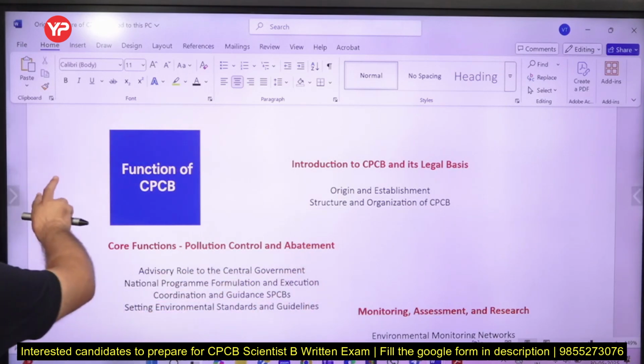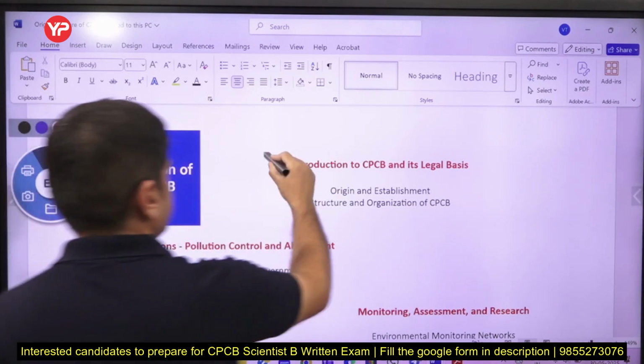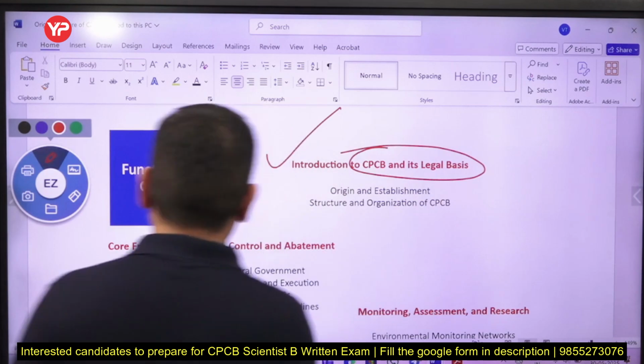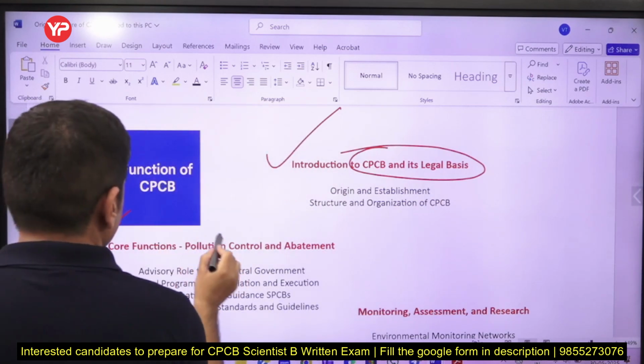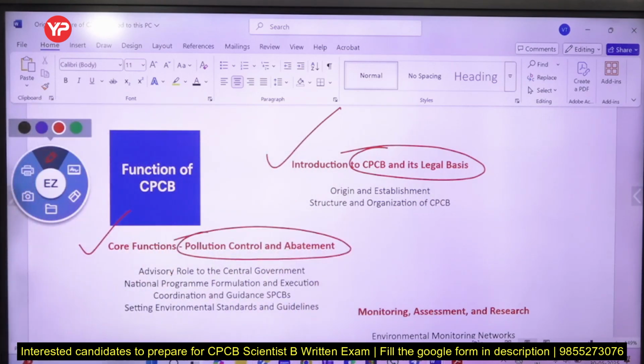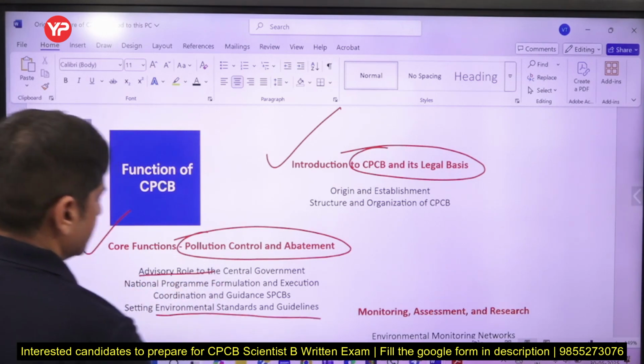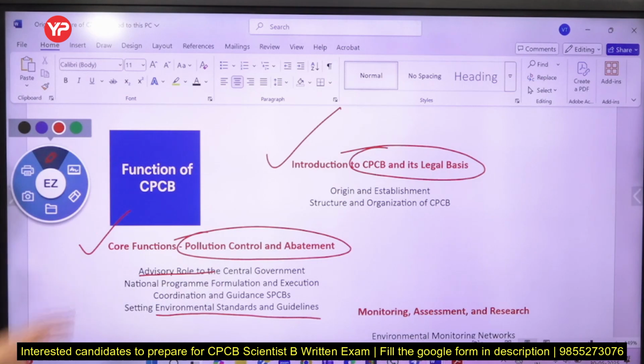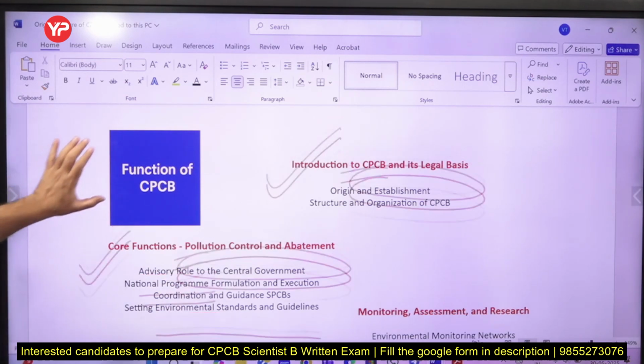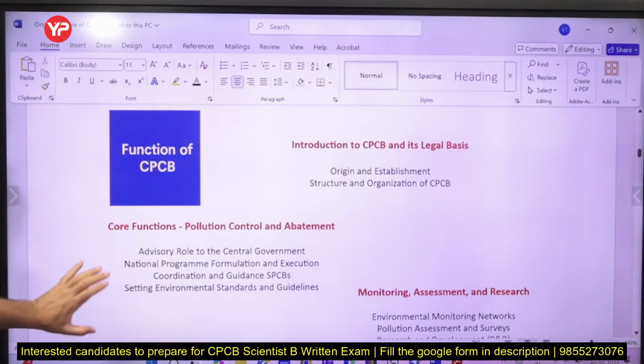My today's lecture is going to cover these two topics: introduction to CPCB and legal basis, and core functions: pollution control and abatement. Abatement होता है कम करना, तो क्या रोल है, एडवाइजरी रोल है, नेशनल प्रोग्राम क्या क्या हैं, और एनवायरमेंट स्टैंडर्ड एंड गाइडलाइंस, उसके बारे में थोड़ा सा हम इन टॉपिक्स के बारे में डिस्कस करेंगे. So I will be covering the functions of CPCB.